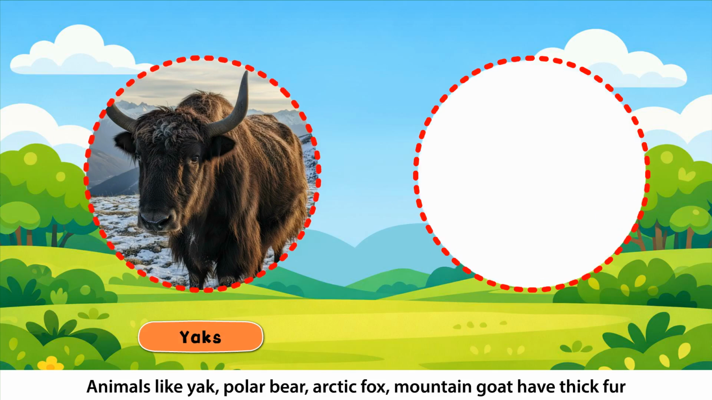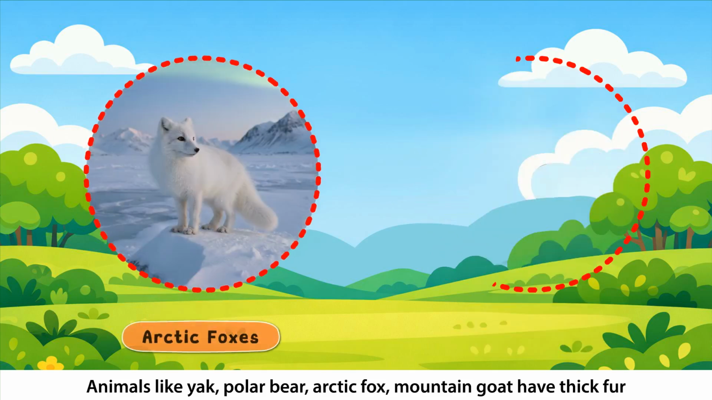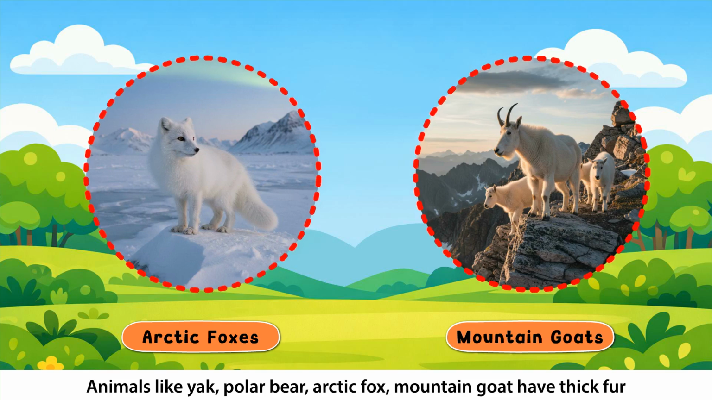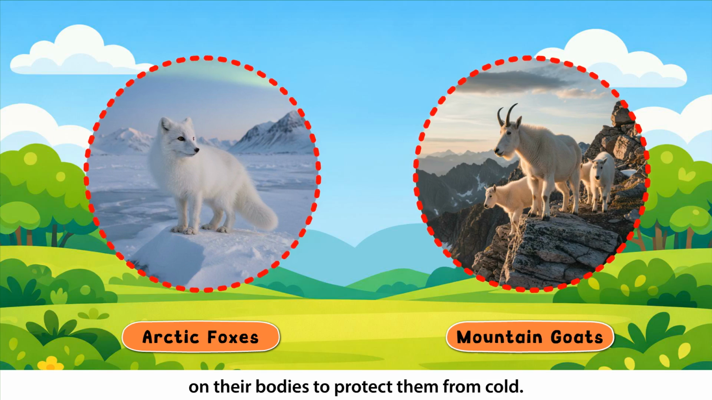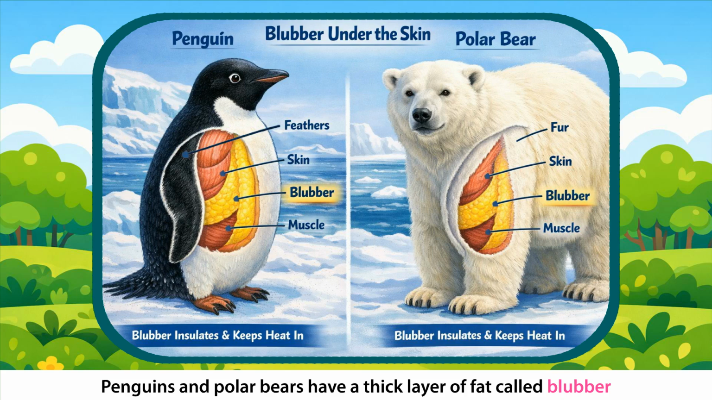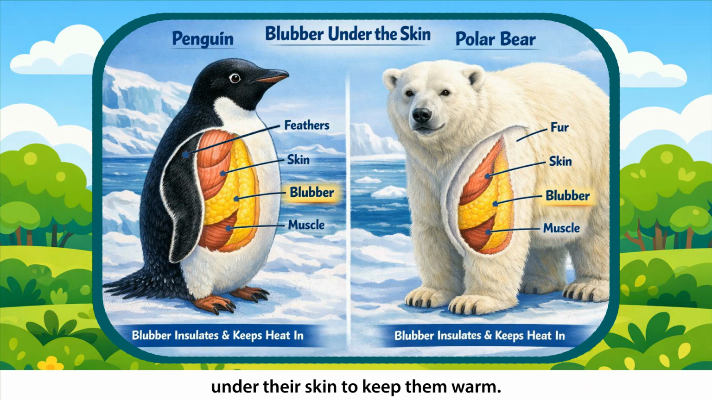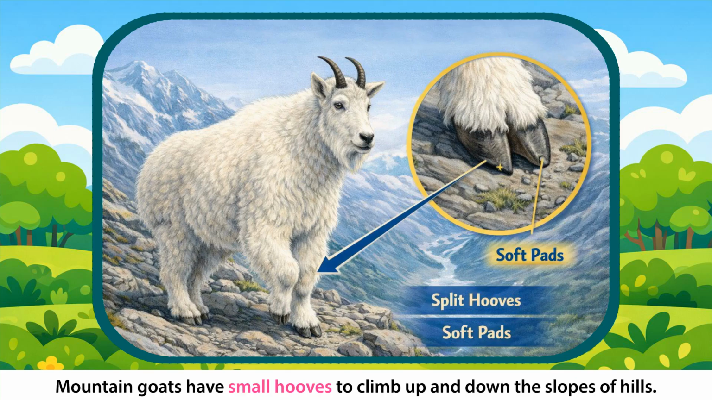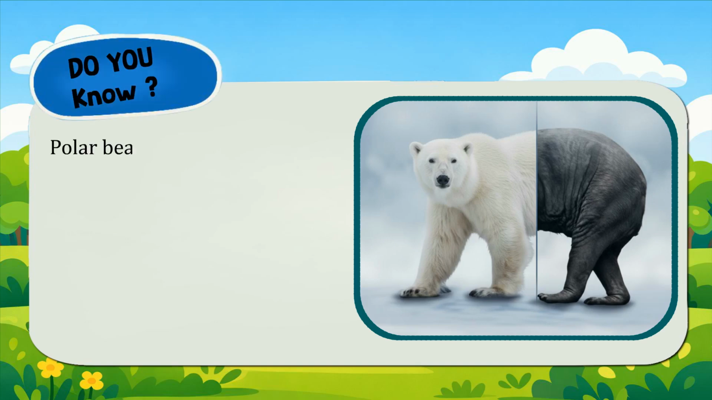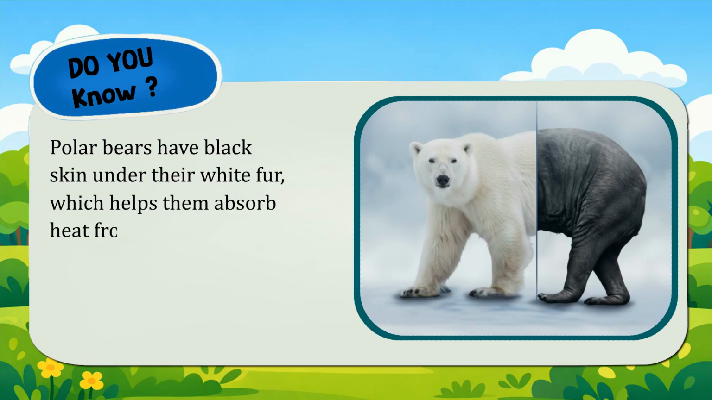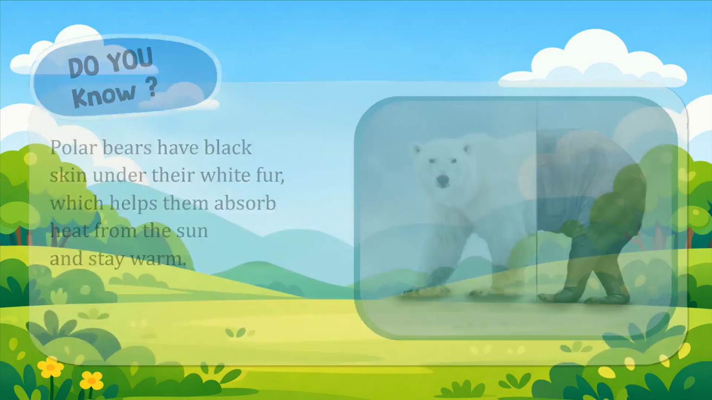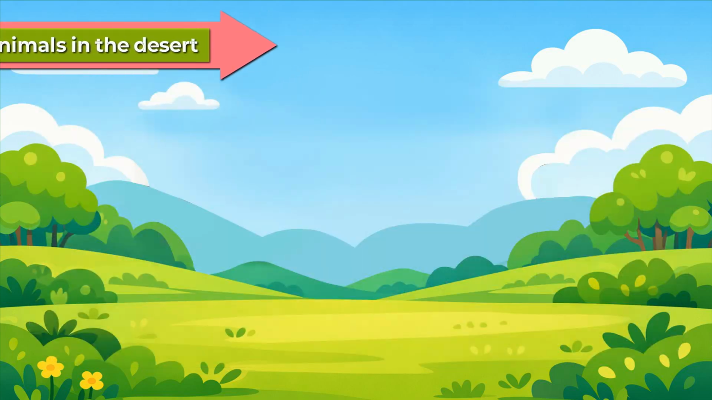Adaptations. Animals like yak, polar bear, Arctic fox, and mountain goat have thick fur on their bodies to protect them from cold. Penguins and polar bears have a thick layer of fat called blubber under their skin to keep them warm. Mountain goats have small hooves to climb up and down the slopes of hills. Do you know? Polar bears have black skin under their white fur, which helps them absorb heat from the sun and stay warm.